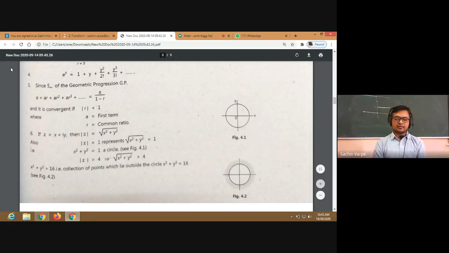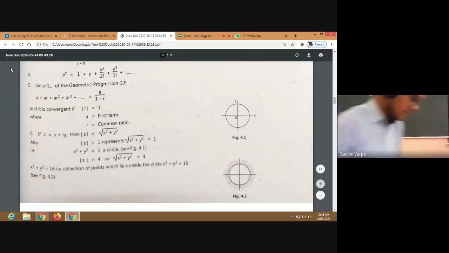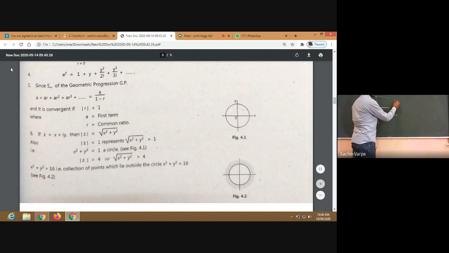Later, we are going to use the mod Z representation. Mod Z equal to r, or mod Z equal to a, is the notation for a circle. Always remember from now onward that mod Z equal to r represents a circle which is centered at 0. So if I generalize mod Z equal to r, it is nothing but a circle with center at 0 and radius r.